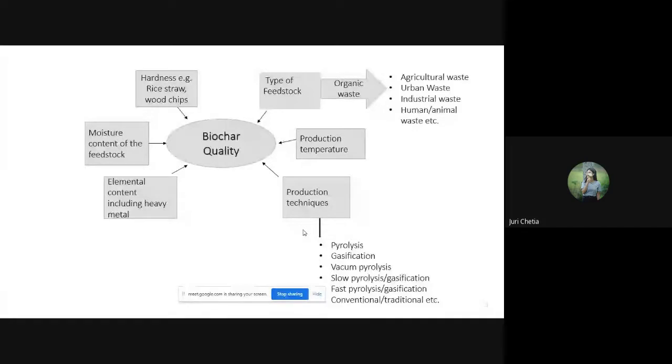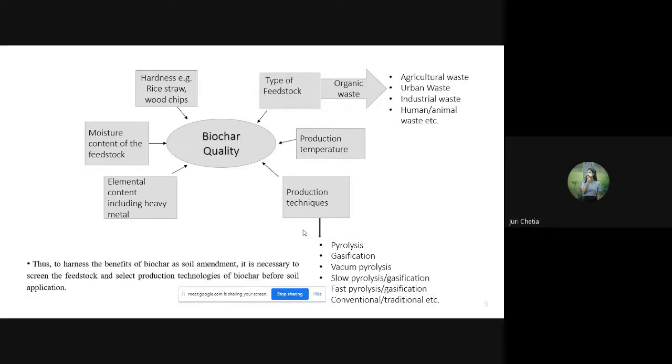Hardwood generally produces a higher amount of biochar. Better fixed carbon and surface area in biochar can be seen when produced at higher temperatures. And higher elemental concentration in feedstock leads to higher elemental concentrations in biochars. Similarly, moisture content in feedstock needs longer time for production, that is, the moisture content actually inhibits the formation of char. Thus, to harness the benefits of biochar as a soil amendment, it is necessary to screen the feedstock, and the selection of proper production technology of biochar before soil application is necessary.